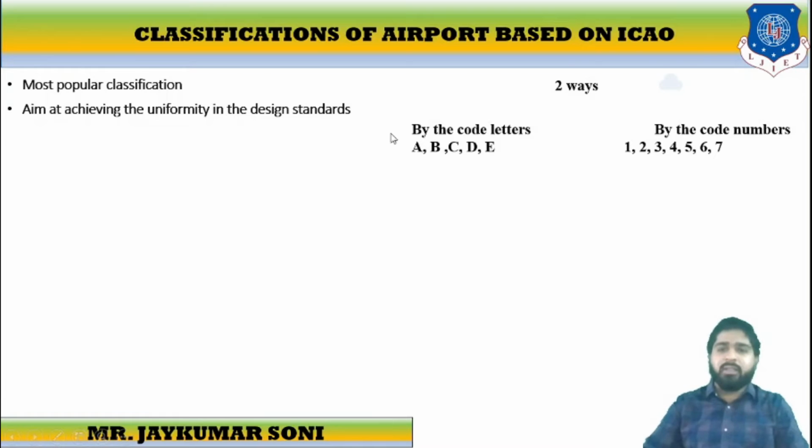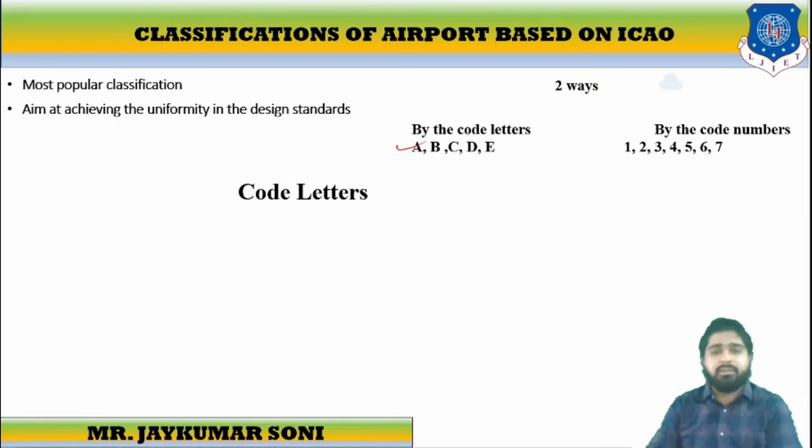If we discuss further, it is divided into two categories. First is based on codes, and second is based on code numbers, code letters and code numbers. See, there are two classifications. Letter stands for ABCDE and code number stands for 1 to 7. Now the first is about code letters.